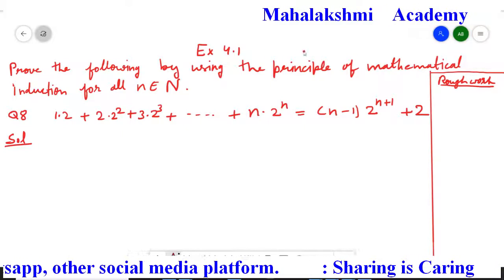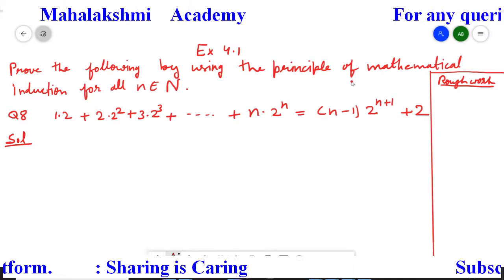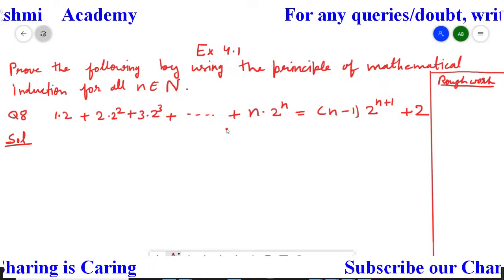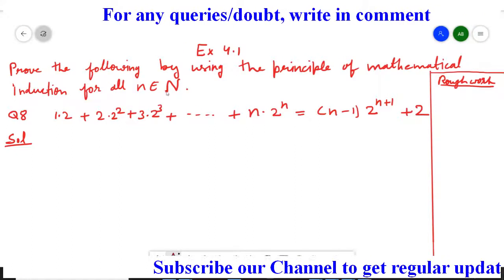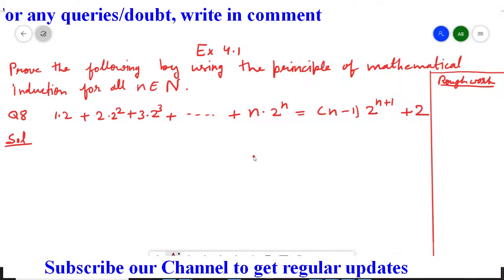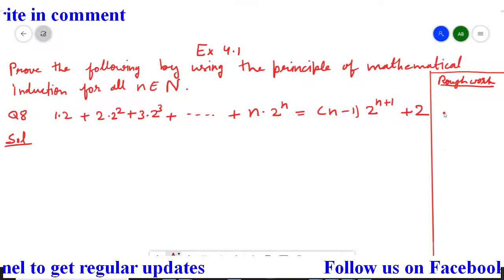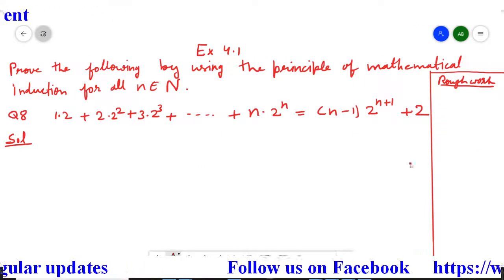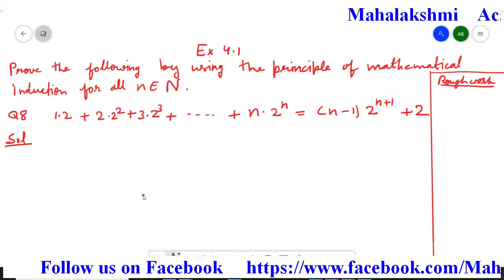Mainly the principle of mathematical induction has 3 steps. If we are able to satisfy the 3 steps for any mathematical statement, then that statement is true for all the natural numbers. I am writing the 3 steps in the rough column here, and by keeping these 3 steps in our mind, we have to proceed with our solution. So first I am writing the 3 steps here.